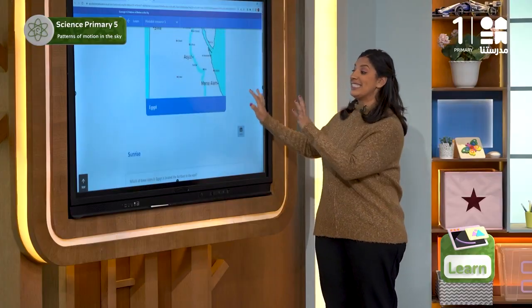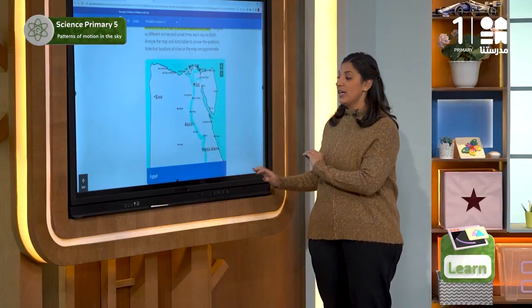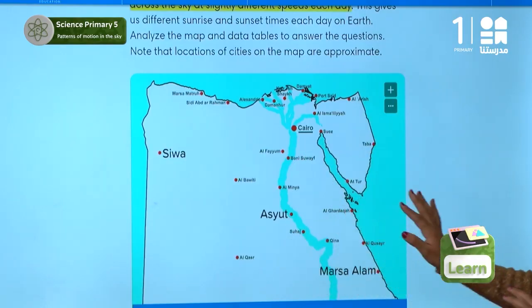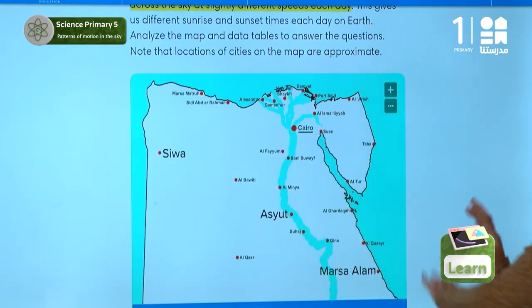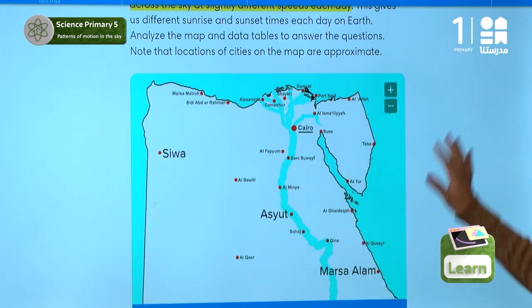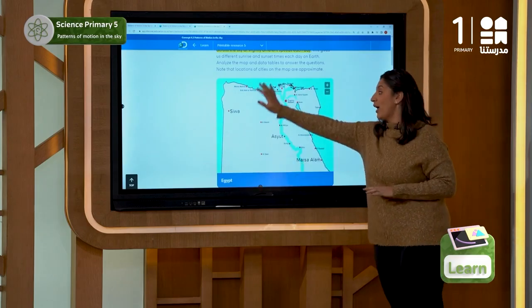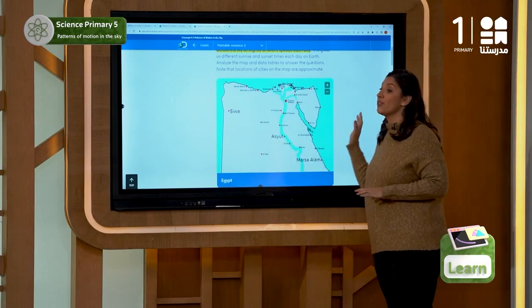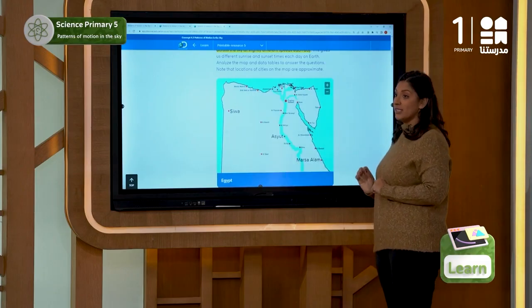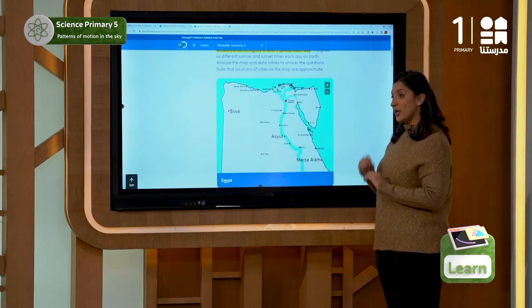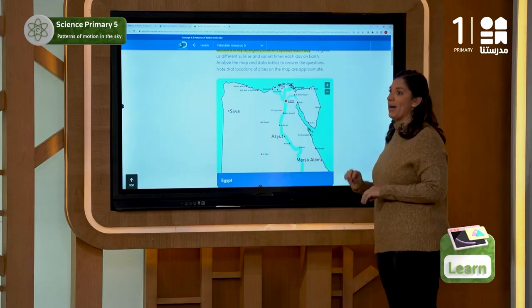So, as you can see here at the map, we have those cities, and the cities are spread out all the way across Egypt. This side, as we mentioned before, is east, and these cities are in the west, very far from where the sun actually rises. So let's start reading the questions based on this map.